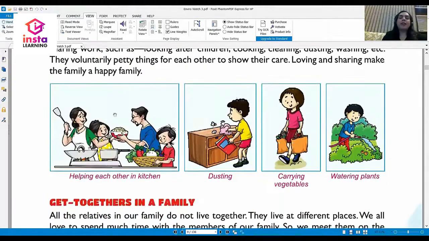Look at these lovely pictures. Father is helping the mother in the kitchen. This boy is helping his family members by dusting the house. Look at this girl. She is helping her parents to carry vegetables in the market. Look at this boy. What is he doing? Yes, you are right. He is watering the plants in the garden.